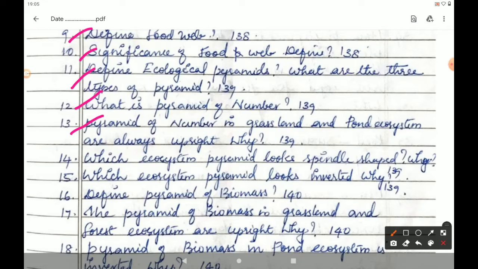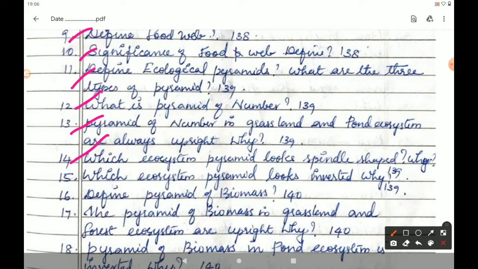Come to the second paragraph under the heading Pyramid of Number. There is a gradual decrease in the number of organisms. From that you start, and the last line: Therefore, pyramid of number in grassland and pond ecosystem are always upright. Close the bracket. Then the next question, 14th question.